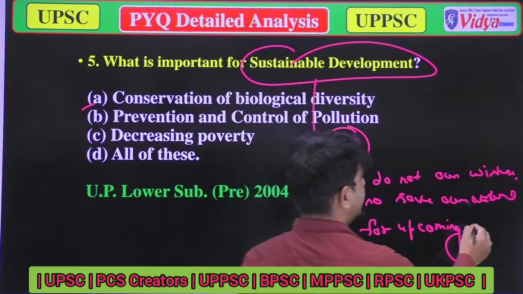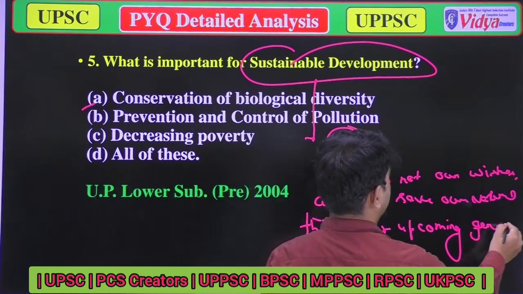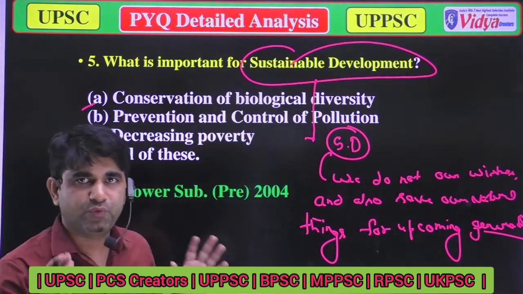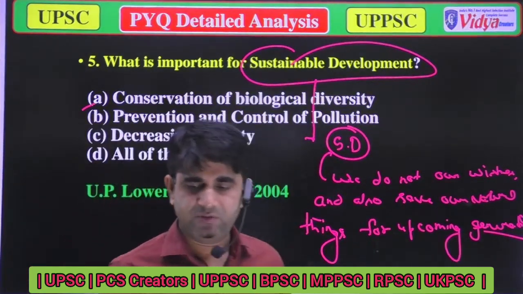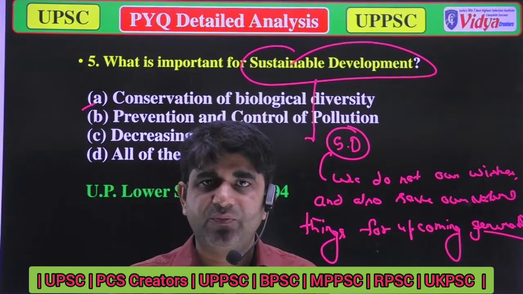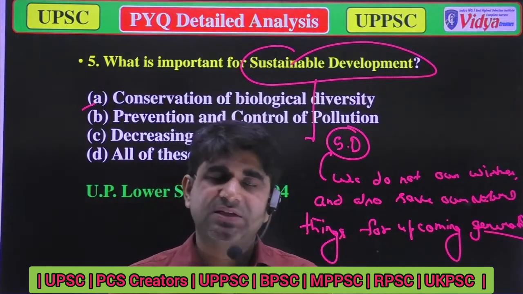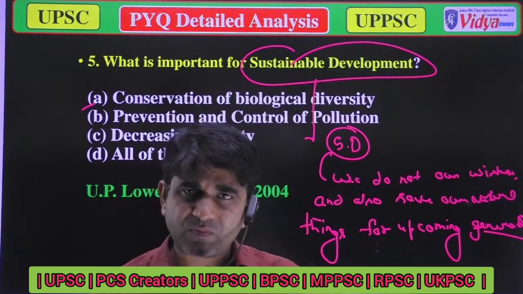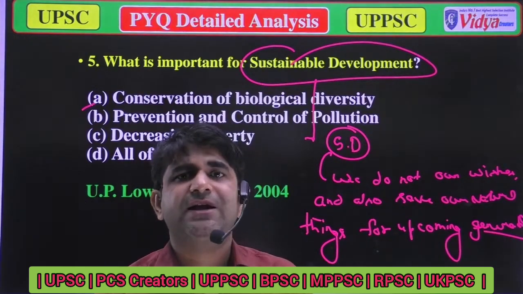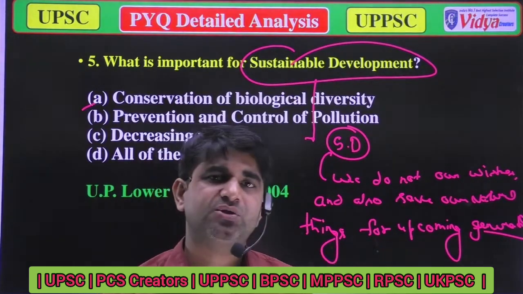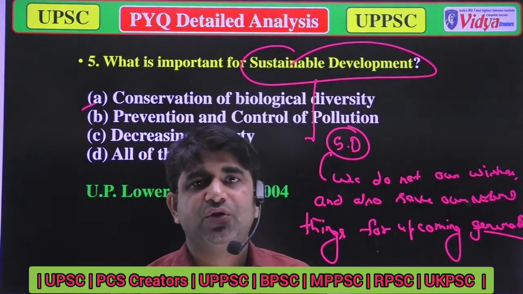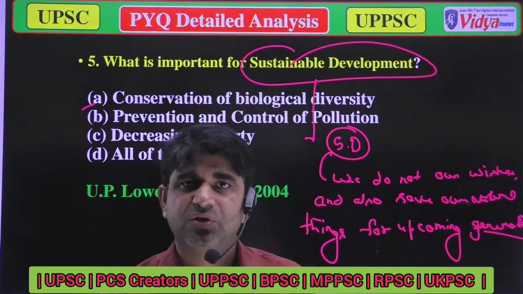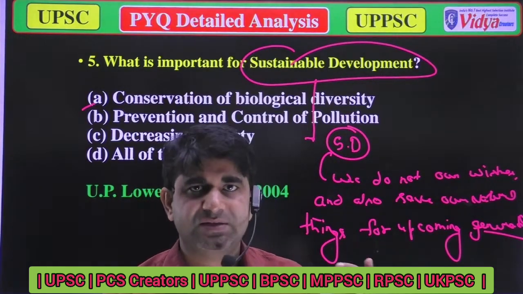In sustainable development, we mainly work for environmental protection programs and try to save our environment. We use natural resources at a certain limit, and we also save them for our upcoming future generations. So this type of development is known as sustainable development.